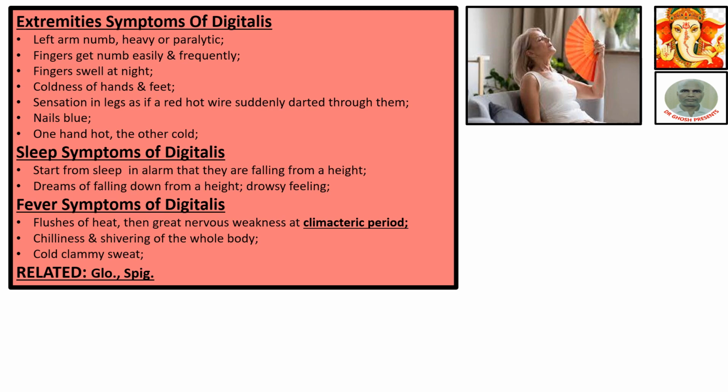Fever symptoms of digitalis: flashes of heat, then great nervous weakness. At climacteric period. Climacteric period, you know, is when menstruation has completely ceased. This is called climaxis. These appear around the age of 43, 44, 42. That is the time called the climacteric period of the ladies. Chilliness and shivering of the whole body, cold clammy sweat.